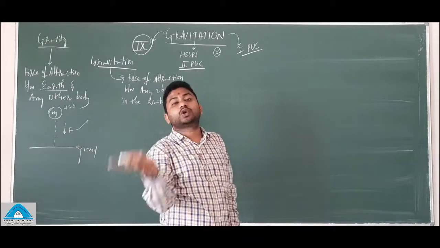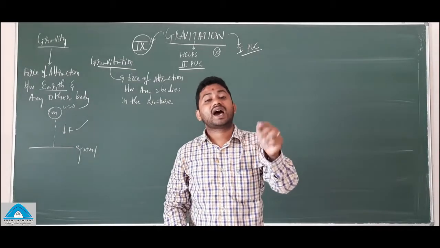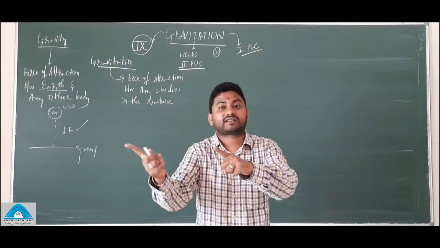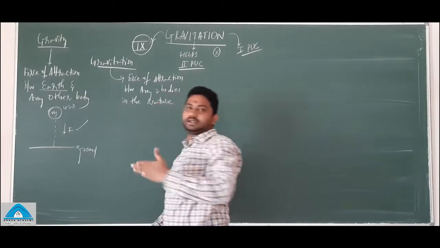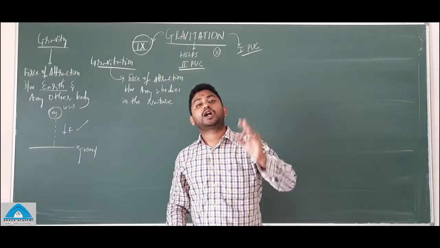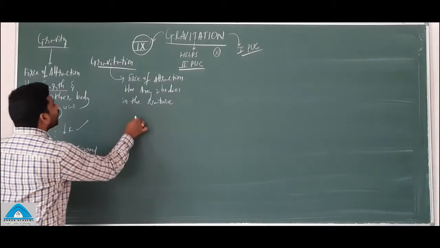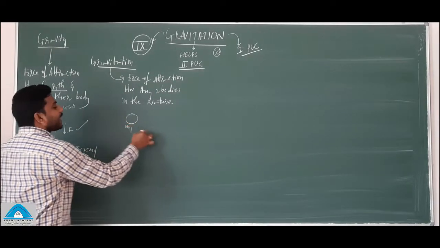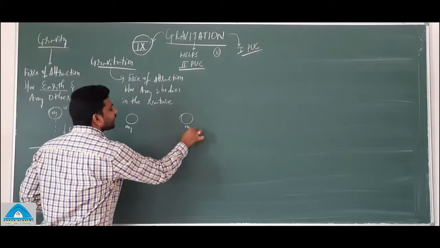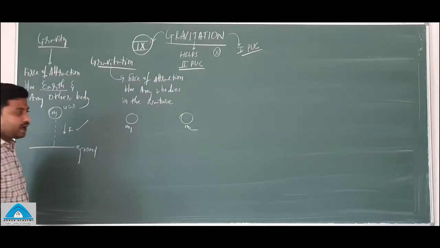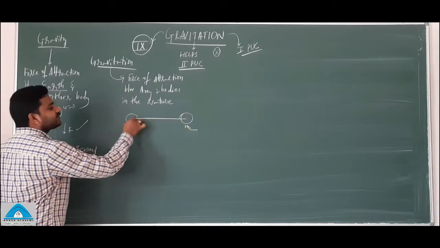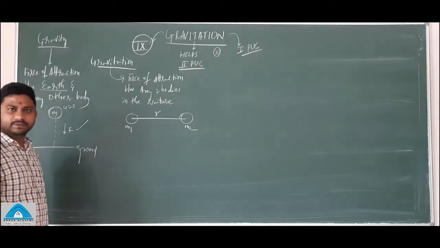Between any two bodies, if one is Earth, then the force of attraction is called gravity. If Earth is not present over there, you have taken randomly two bodies in the nature of masses m1 and m2, and they are separated by a distance called r.